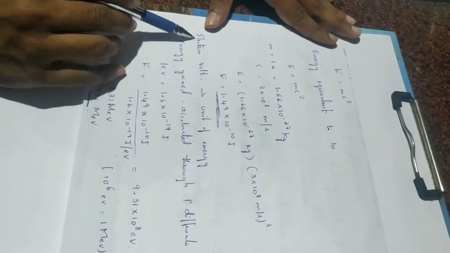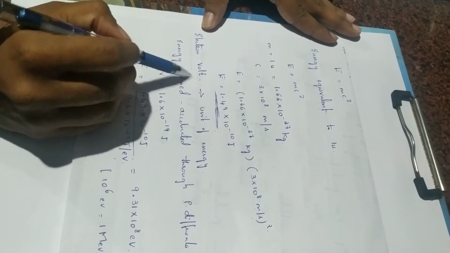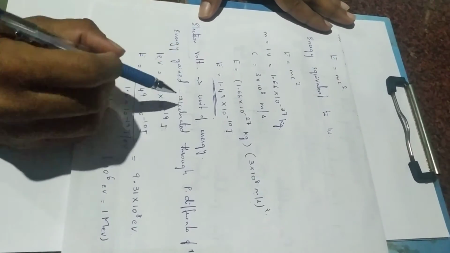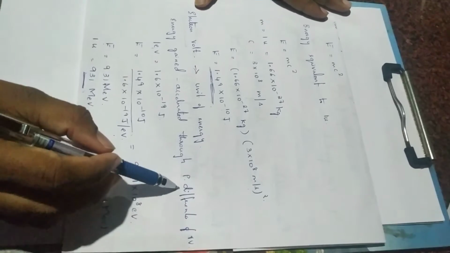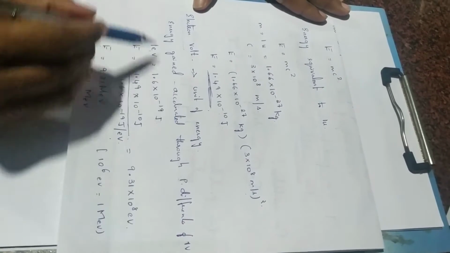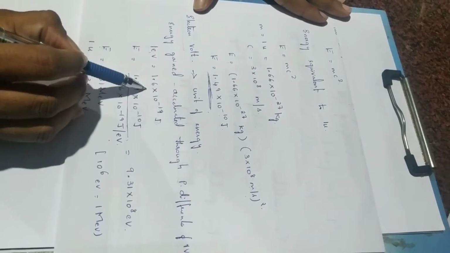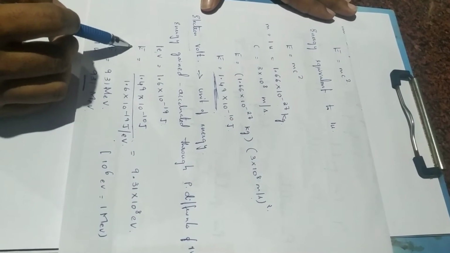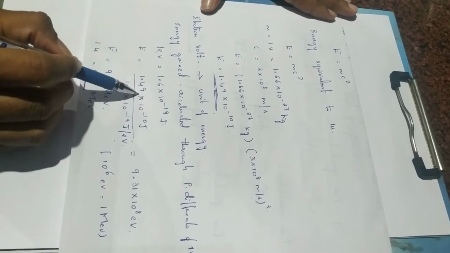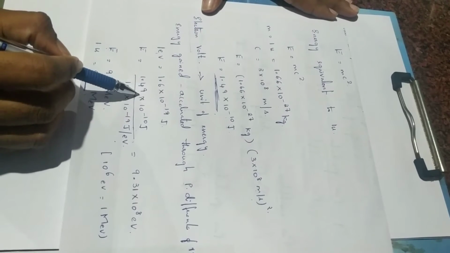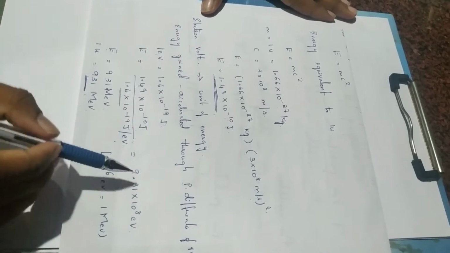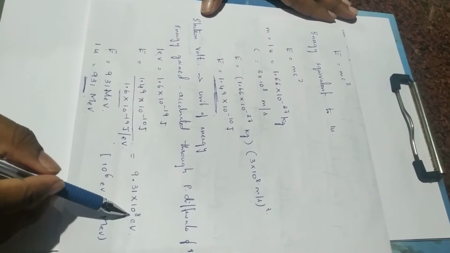Now electron volt is the unit of energy, and it is defined as energy gained by an electron when accelerated through a potential difference of 1 volt. Therefore 1 electron volt is 1.6 into 10 raised to minus 19 joule. We have seen this. So when substituting for E, we will get 9.31 into 10 raised to 8 electron volt.